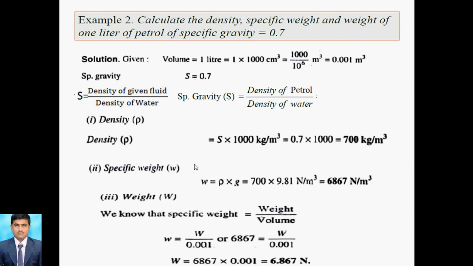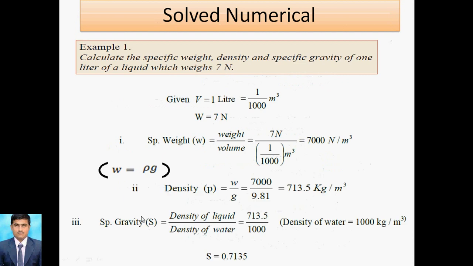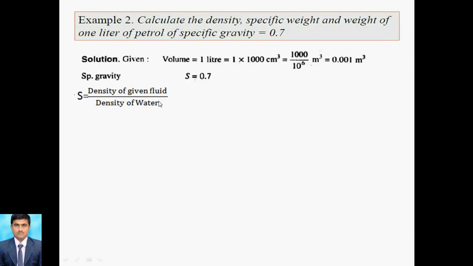So always remember there are two formulas for specific weight: W equal to rho into G, and W equal to weight of the fluid divided by volume of the fluid. For specific gravity there are also two formulas, for liquids and gases; only the liquid and gas part changes. Whenever specific gravity is mentioned, directly we can use the first formula: specific gravity is equal to density of the given fluid divided by density of water.